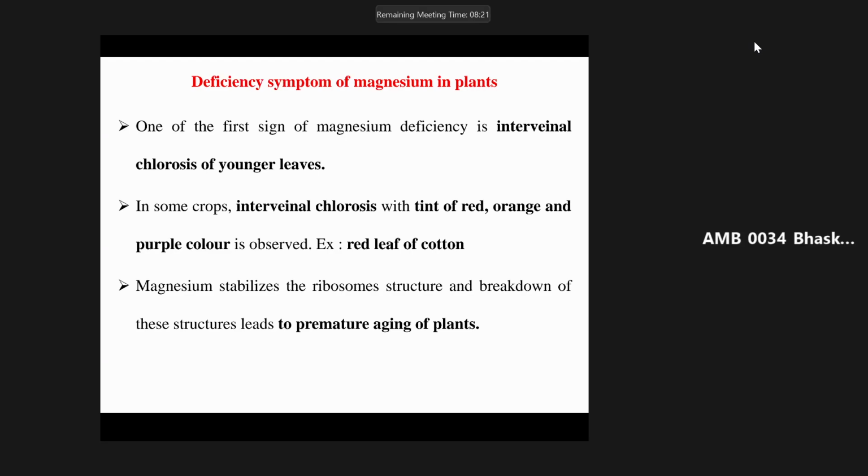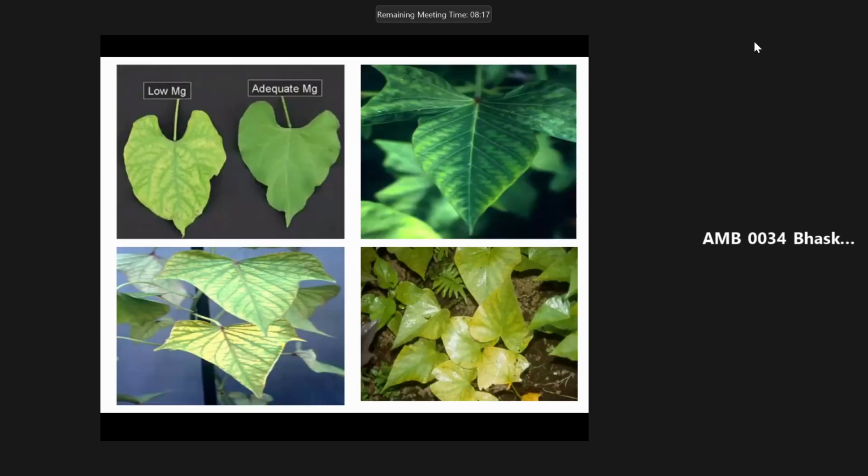Mainly intervenal chlorosis, sir, which means the veins remain green in color, but in between, the chlorophyll pigment will die, sir, which means green color is lost. And it is seen only in the younger leaves because magnesium is immobile in nature. And in some crops like cotton, the red color may appear, sir. Only in some crops. Only 95% yellow color may appear. And premature aging of plant because the ribosome structure is destroyed. Very good.